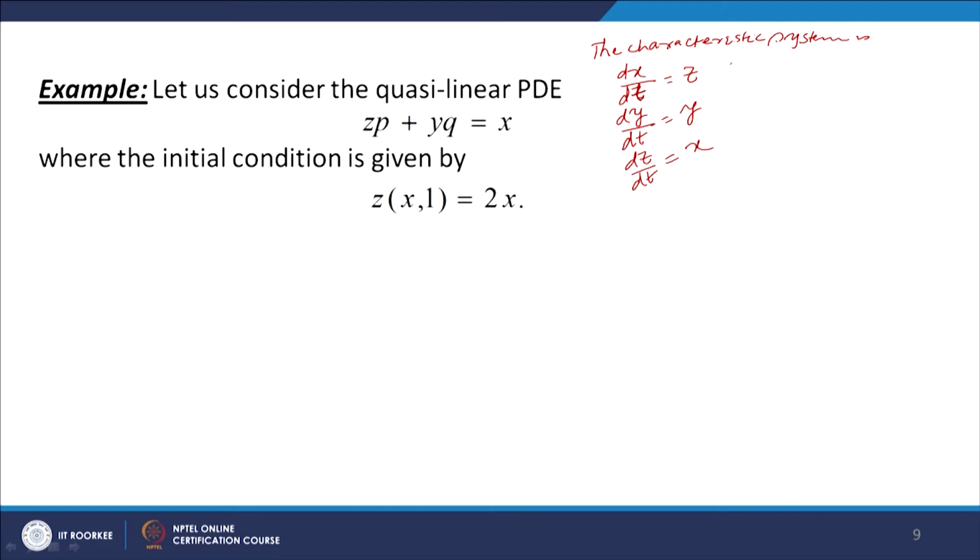And let us parameterize the curve C. Let us put x equal to s, y equal to 1 and z equal to 2s.